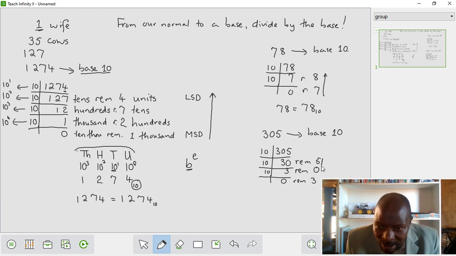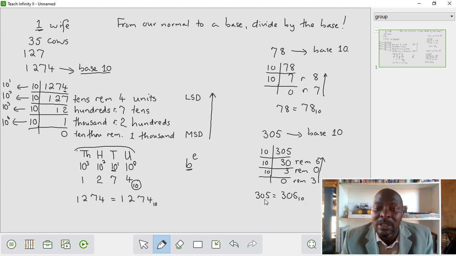So we take our number up, and our answer therefore becomes 305 is equal to, when we check what it is in base 10, 305 in base 10. So I hope this clarified matters.